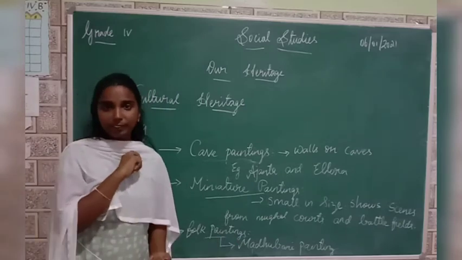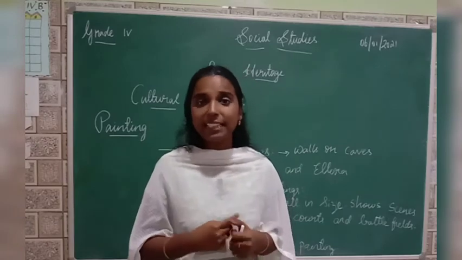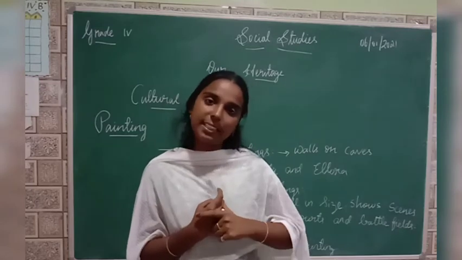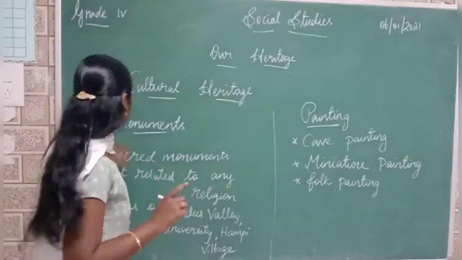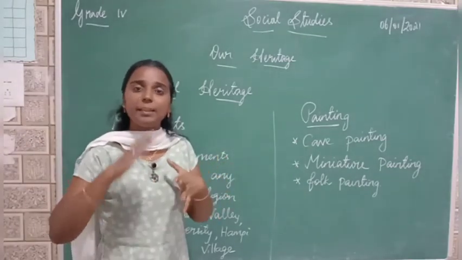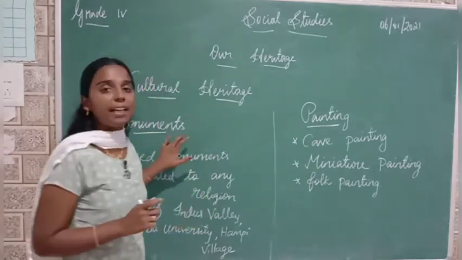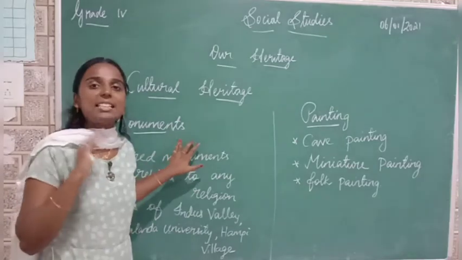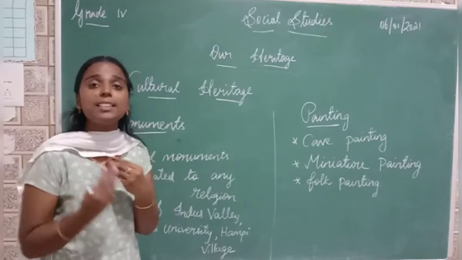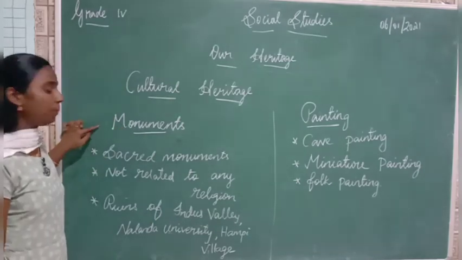Okay. Understood? So as I said earlier, today we have learned two examples of cultural heritage, right? Monuments and also about painting. Shall we recall those both things once again? What we have learned at first about monuments, right? So what are monuments? It is some structure or buildings that has some historical importance, right? And we have seen how these monuments are saying about our history, right? So these monuments are highly helpful for us to know about our ancient culture. So we have seen some of the examples of monuments, right?